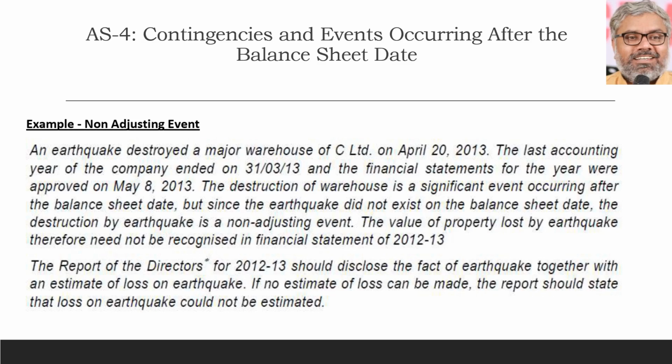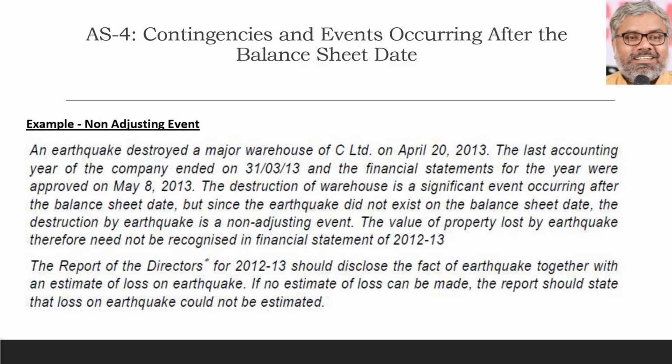So, should the value of the property lost by the earthquake be recognized in the financial statements of 12-13? No. They need not be recognized in 12-13. Of course, they will have to be recognized in 13-14. The question is not about that. The question is about whether the already finished financial statements should be adjusted or not. The answer is no, they need not be adjusted. It is a non-adjusting event.